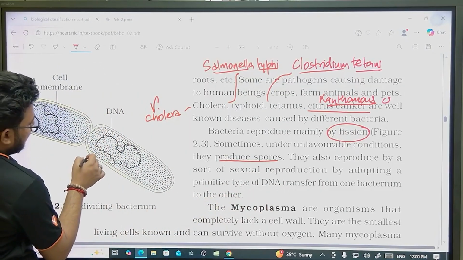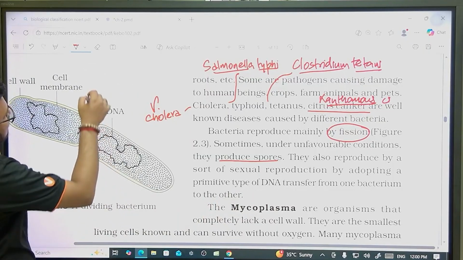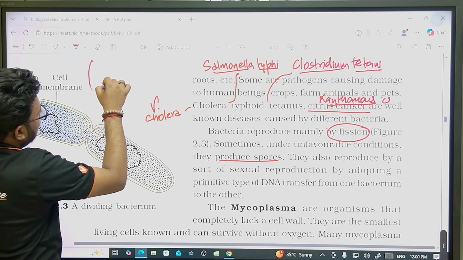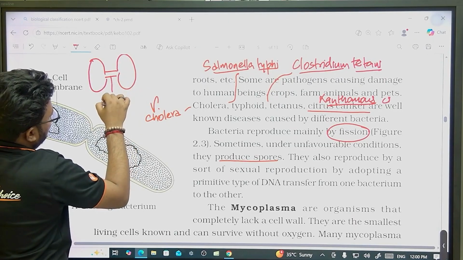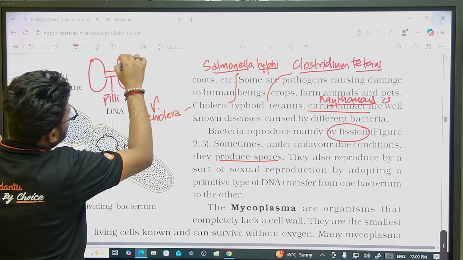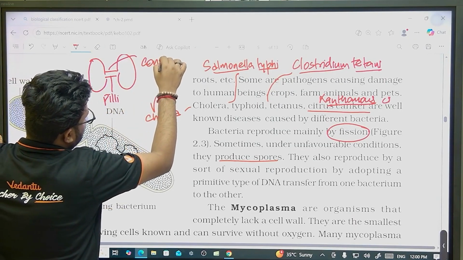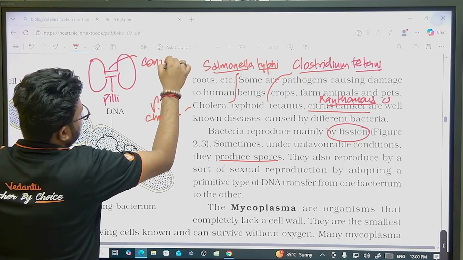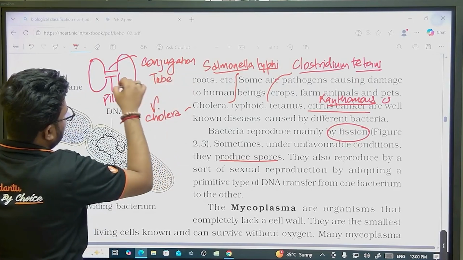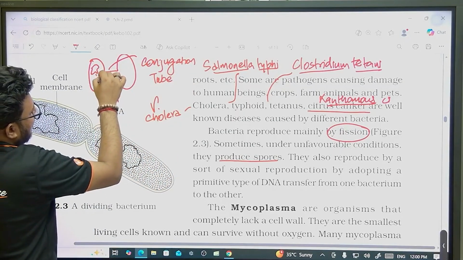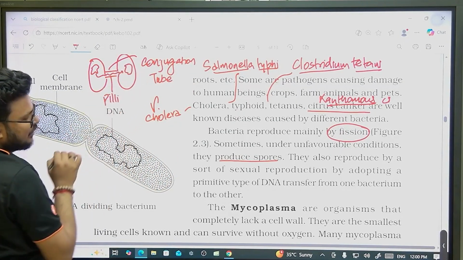You can see here, actually it is not completely like this. For example, we have one bacterium here. They will make a conjugation tube with the help of pili. This tube is called what? Conjugation tube. We have DNA here. It will replicate, move through the tube and come to this side.